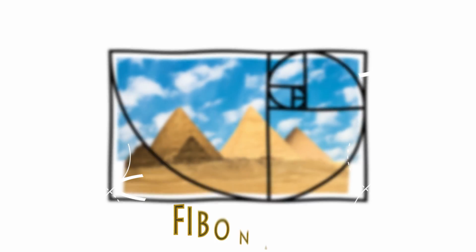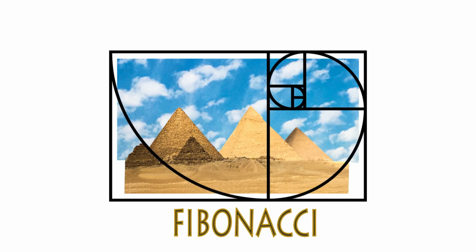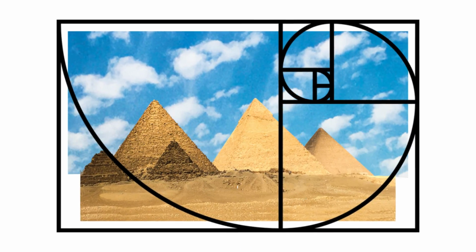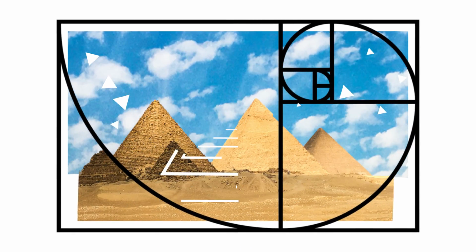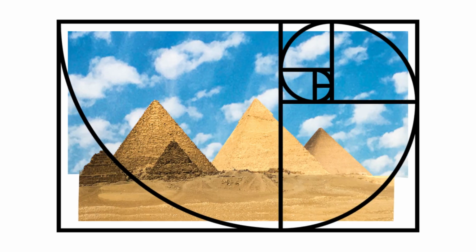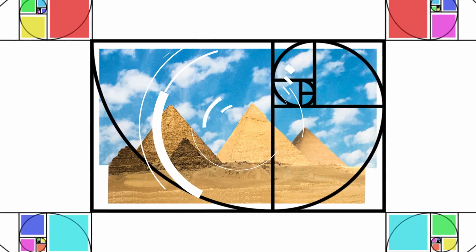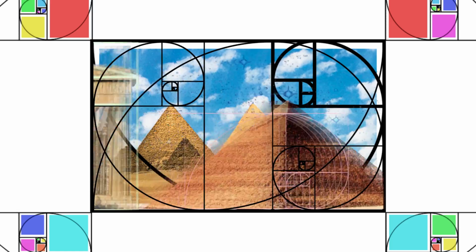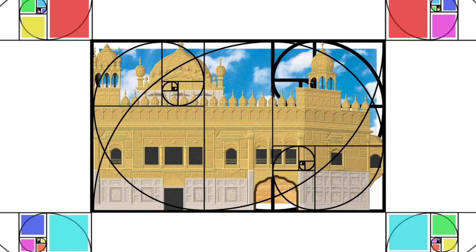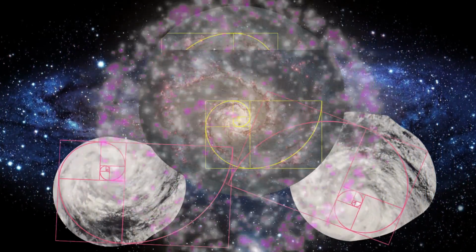Say hello to Fibonacci. This has helped artists design art from the age of the pyramids. Fibonacci has a very special place in AdSing. Have a look at our logo. It's here as well. You just can't make good art without it. Or at least you can't start off. It was used by the Egyptians, the Greeks, even we are using it so many times. Forget humans, the gods have used Fibonacci.